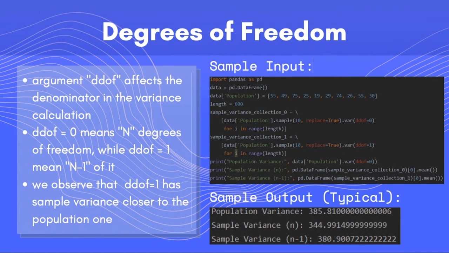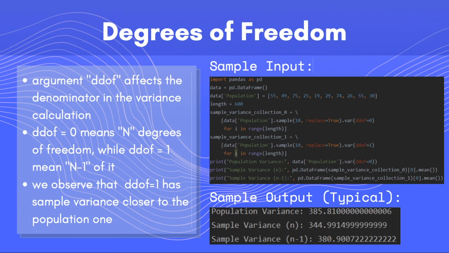As you can see, the average of sample variances using n-1 is closer to population variance than using n. The average of sample variance using n as the denominator, ddof equals 0, is always smaller than population variance, which is 385, which is due to some mathematical reasons. In fact, this is related to a concept called degrees of freedom.